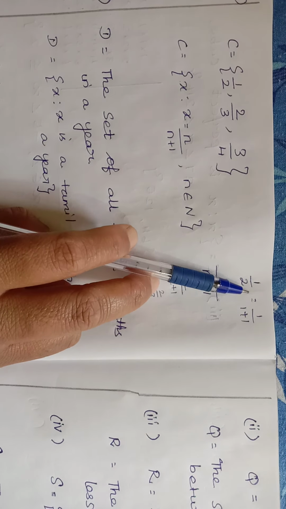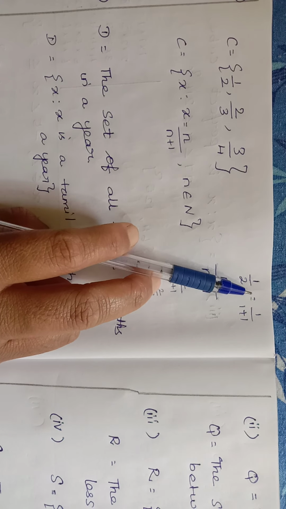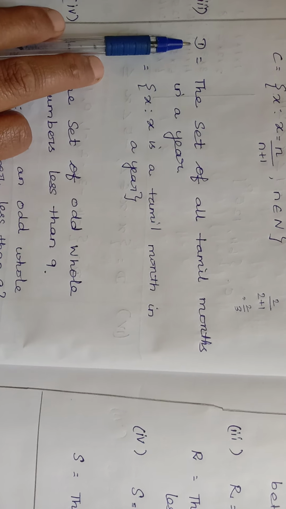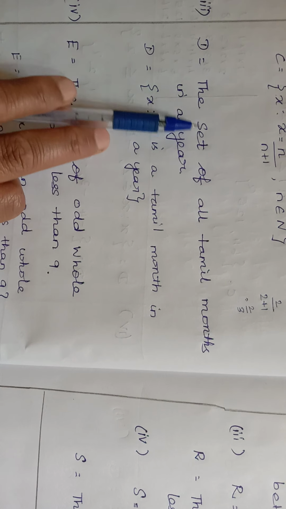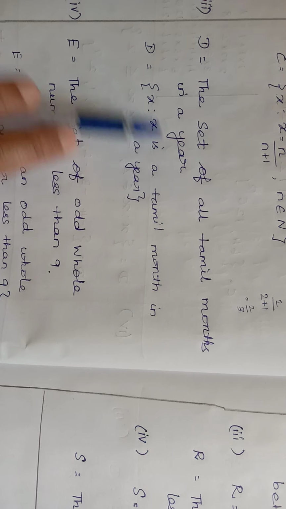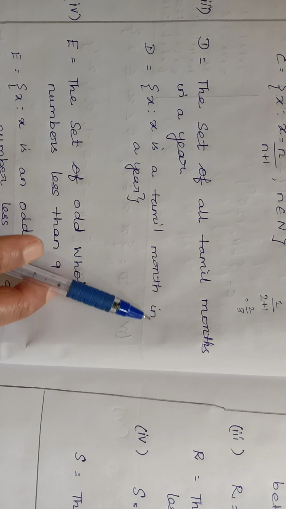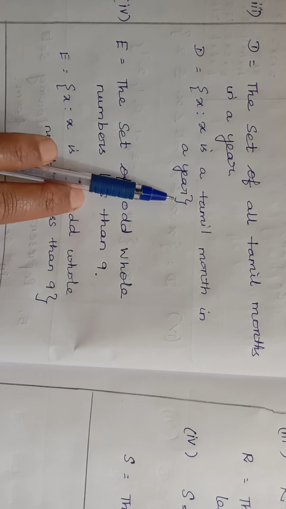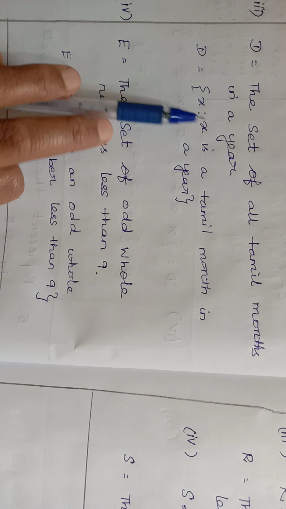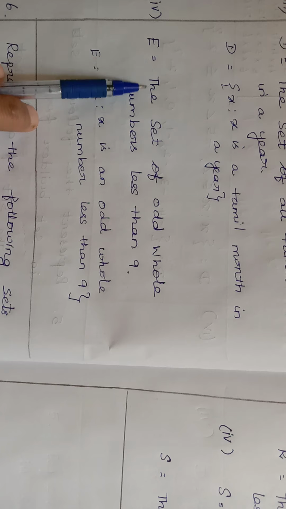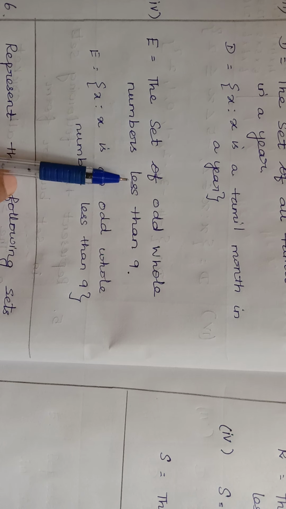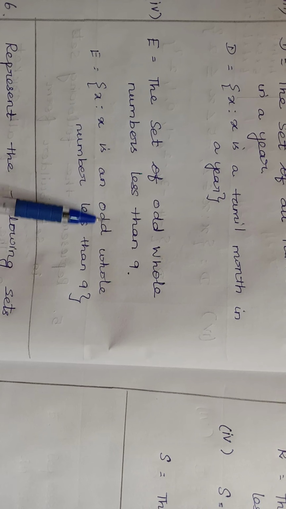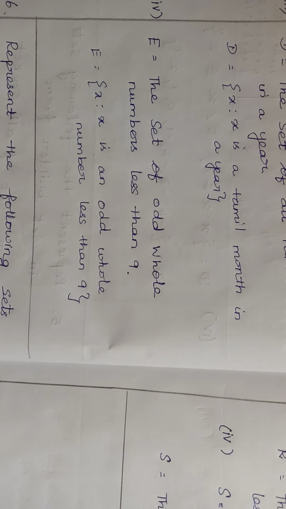The first number we have written 1, so the number starts from 1. So the small n belongs to the natural number. Your third question. D equal to the set of all Tamil months in a year. So D, x where x is a Tamil month in a year, close brackets. So start with the bracket and close. And here you have to mention x where x. E equals to the set of all odd whole numbers less than 9. So E equal to x, start bracket, x where x is an odd whole number less than 9, close bracket.